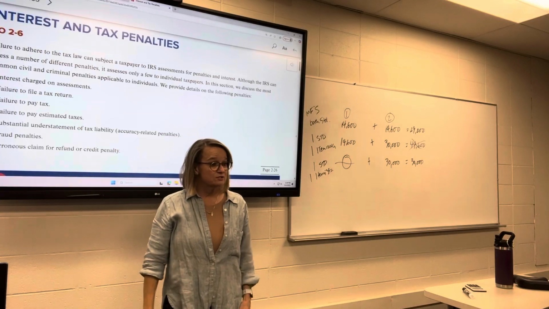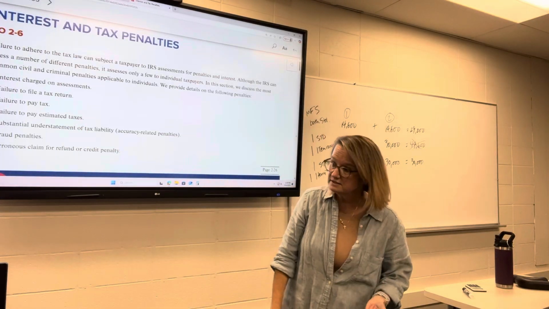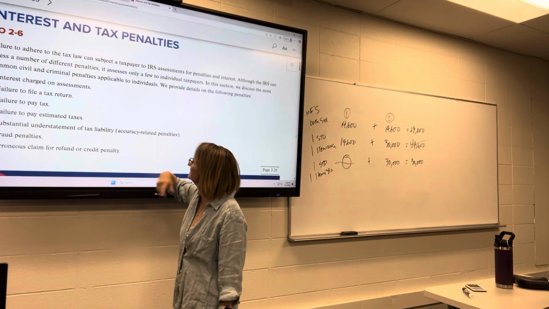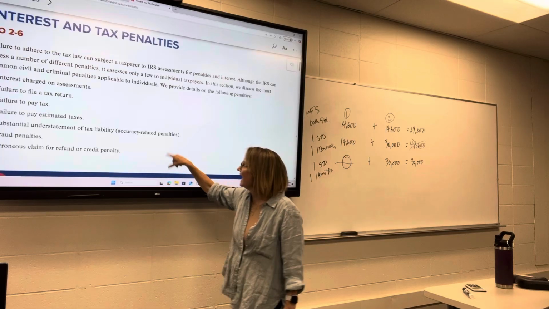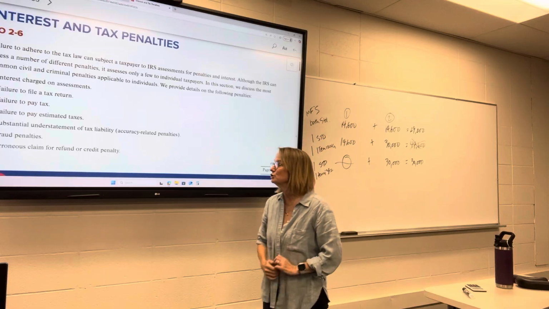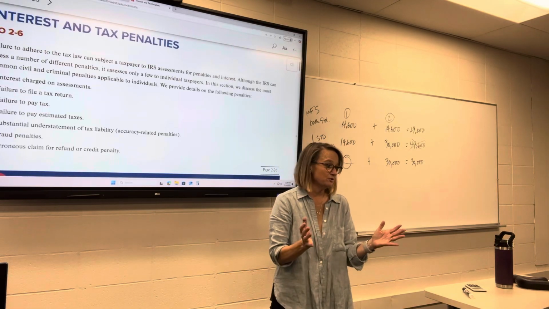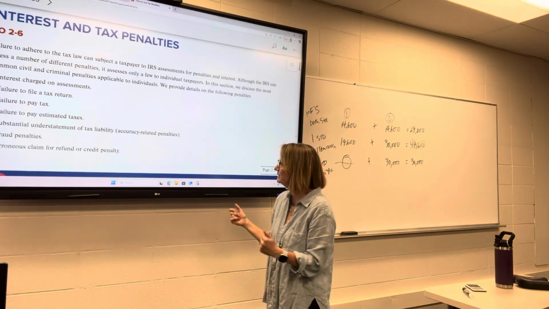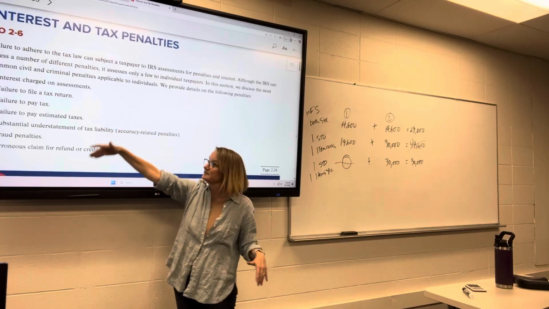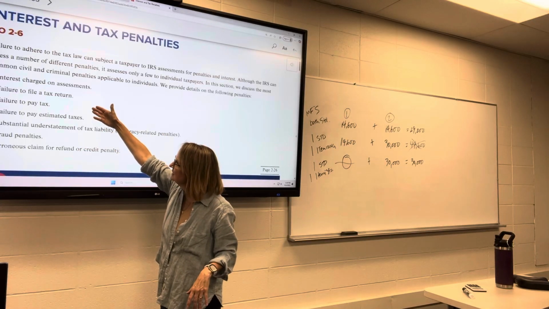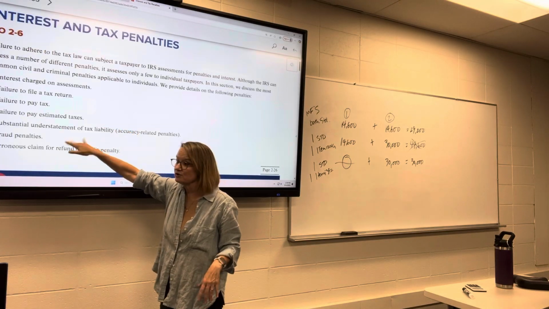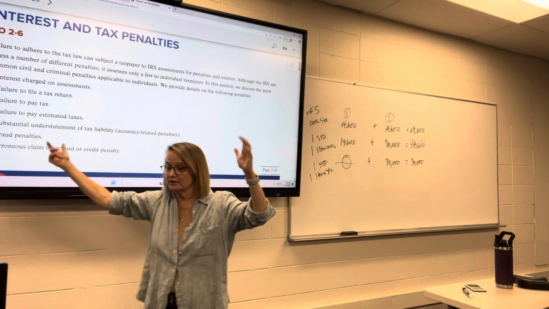Failure to pay estimated taxes. So if you should have paid estimated taxes and you didn't, then you'll get a penalty for not doing that. Substantial underpayment of tax liability. So if it was an accuracy related penalty, this means you made a huge mistake and you substantially underpaid. I don't know what that number would be, but all of these can stack. They can stack all of these penalties. So if you failed to pay tax and you failed to pay estimated taxes and it was substantial, they can just stack them all on top of each other.